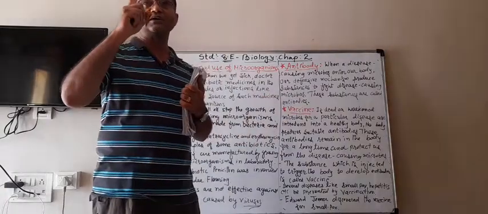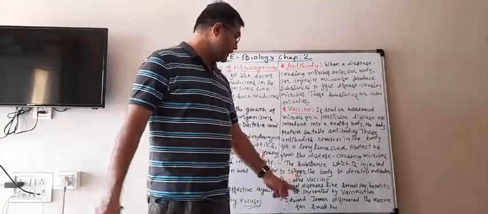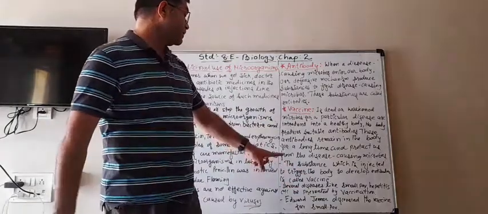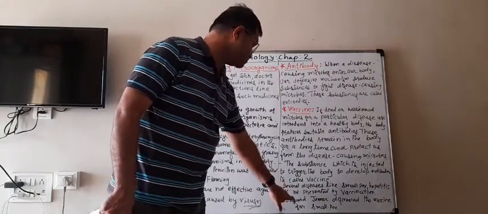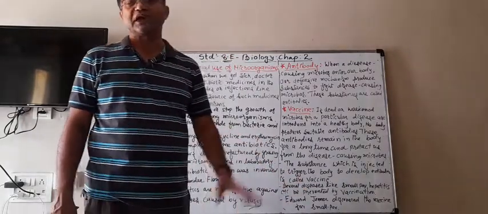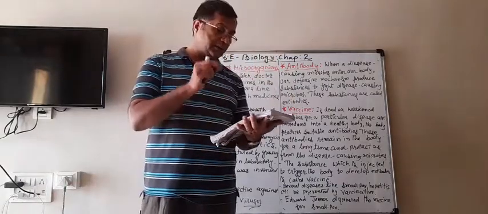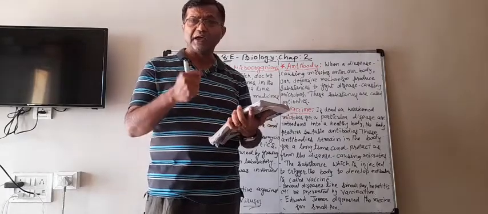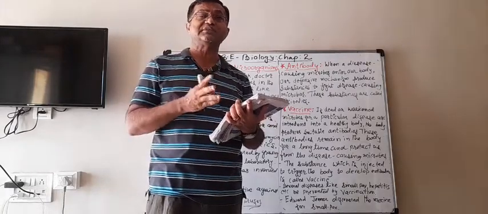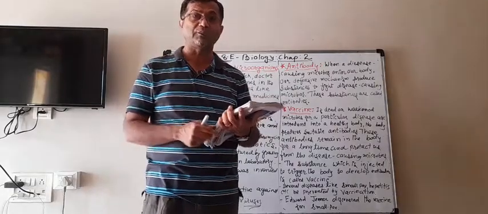The vaccine was first discovered by Edward Jenner, as we have already written here. Edward Jenner discovered the vaccine for smallpox, and a few years ago there was a campaign running worldwide against smallpox.